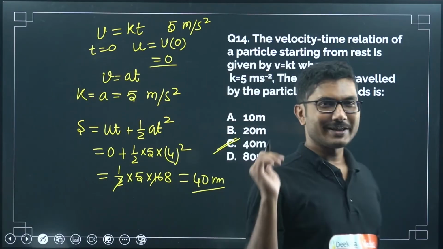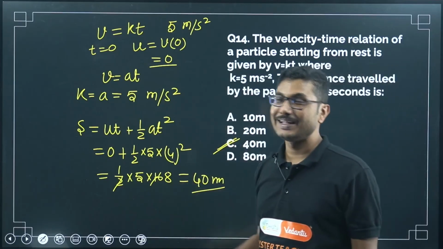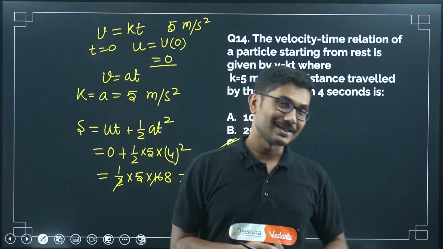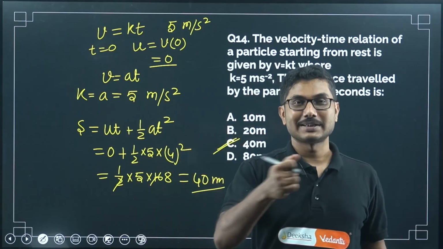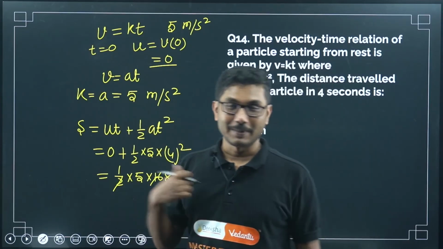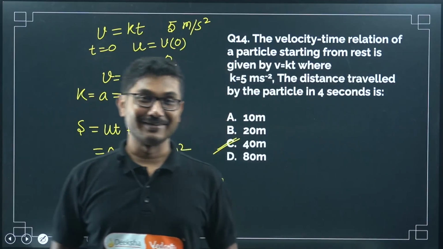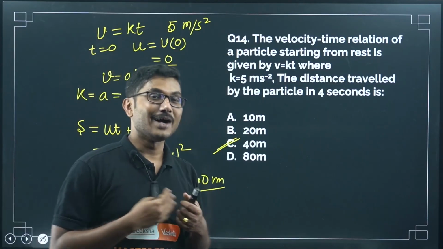So I hope you enjoyed this question. This is a very easy question. If they have directly asked you acceleration is given by 5, then what is the displacement? I hope 99% of you would have solved it like this. But when this question is asked like this, it is a reverse thing, okay? 70 to 80% will be thinking, how can we solve it?